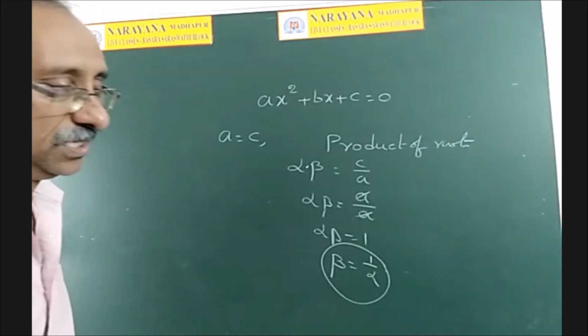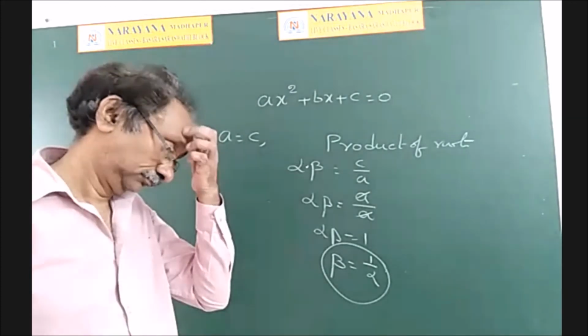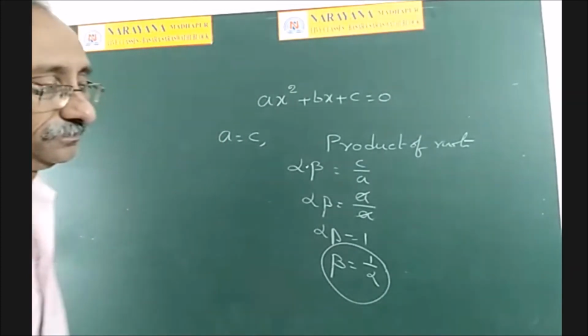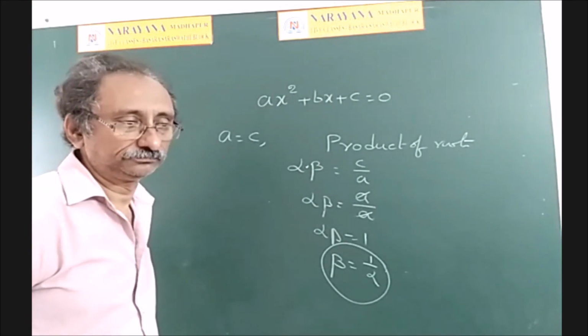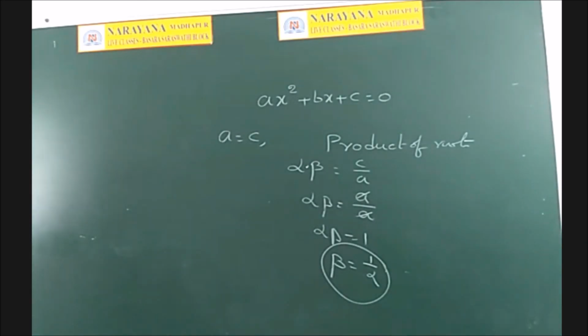That is, if one root is alpha, then the other root is 1 by alpha.